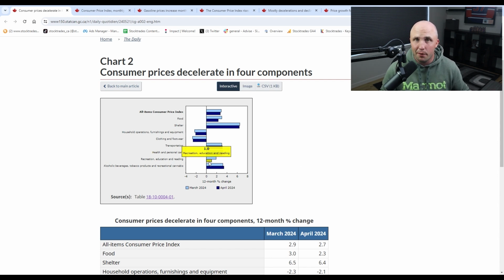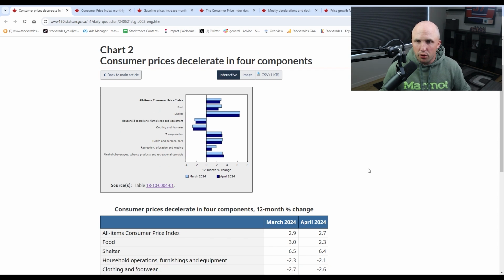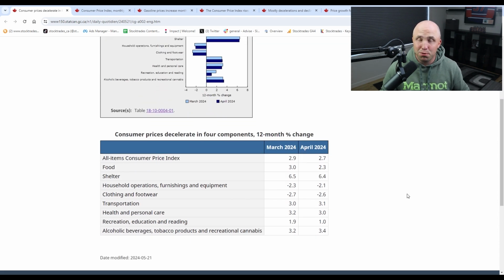So that's actually below the Bank of Canada's 2% target. And then when we look to alcohol, tobacco, and recreational cannabis, we see 3.4% growth. So pretty much if we go down to the table here, we can see pretty much everything is growing ahead of the Bank of Canada's target, except for food, most discretionary items, and possibly recreation, education, and reading.